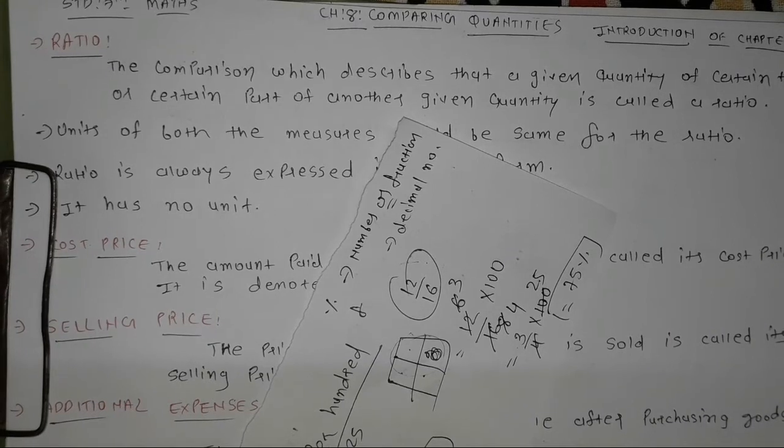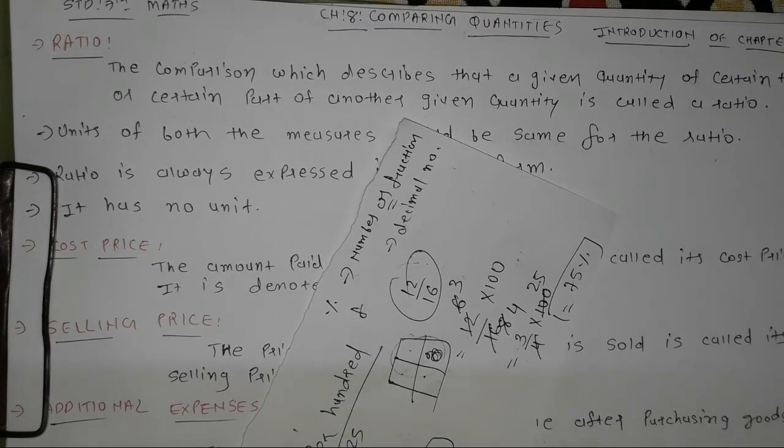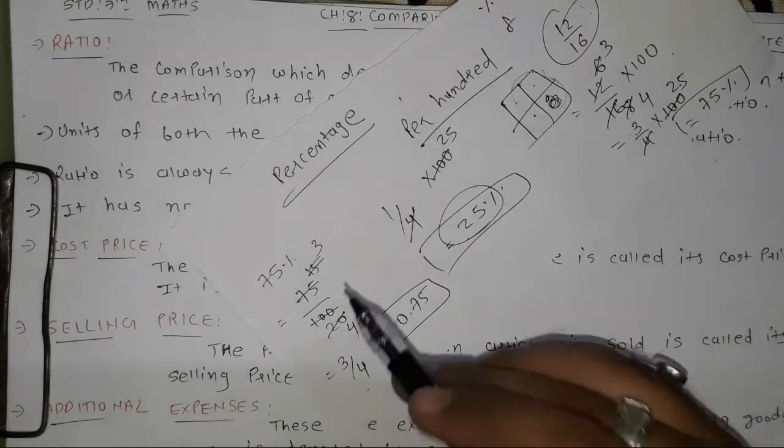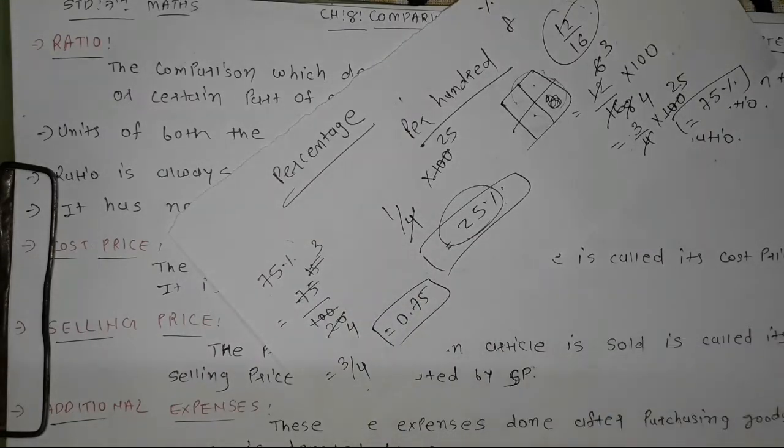So this is how we can convert any number into percentage by multiplying it with 100, or from percentage, if we have to find a particular ratio, fraction, number or decimal number, we divide that percentage by 100 and we can find that amount. So this is how we have to use this topic, percentage or converting decimal into percentage.